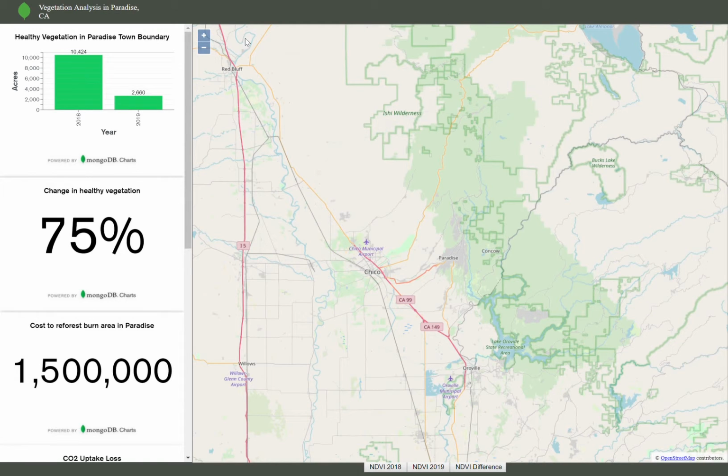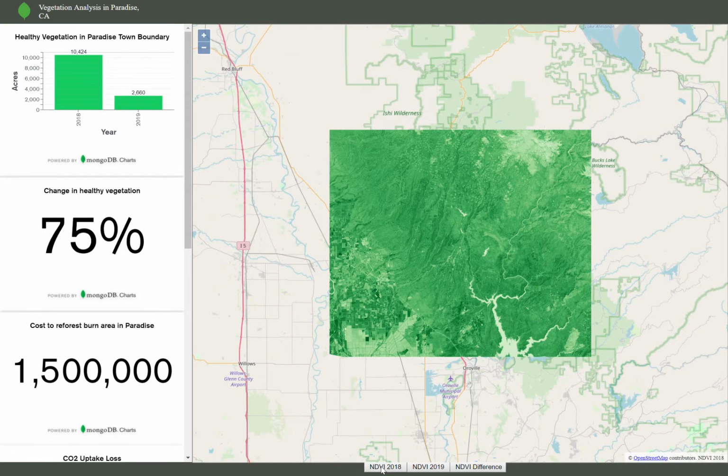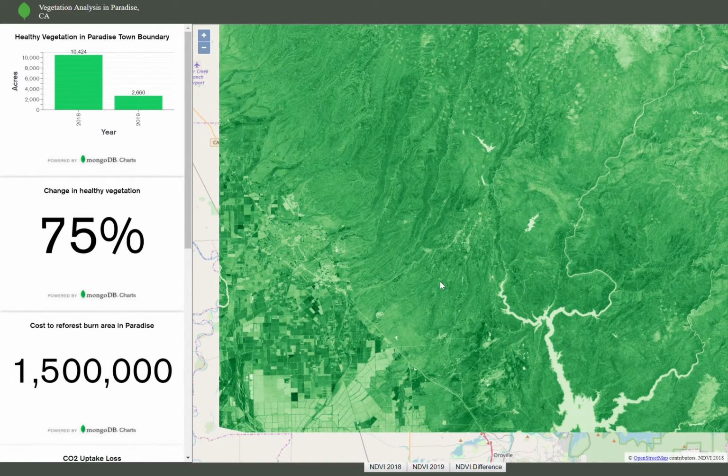clean up the environment, things like that. So if you see here, I have a map on the right, which will display some map data, and then over here on the left, I have some statistics on that data, which I'll go through in a second. I got this data from the Landsat 8 satellite, which collects imagery around the world every 16 days. And the U.S. Geological Survey makes this available for free to download. So I used that imagery to analyze the vegetation health in 2018 and 2019, so before and after the fire.